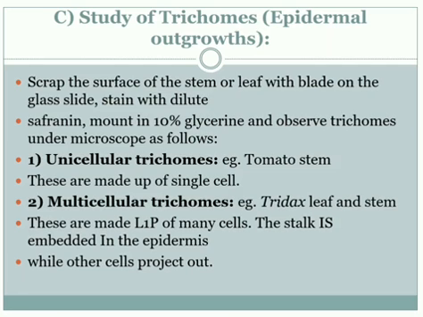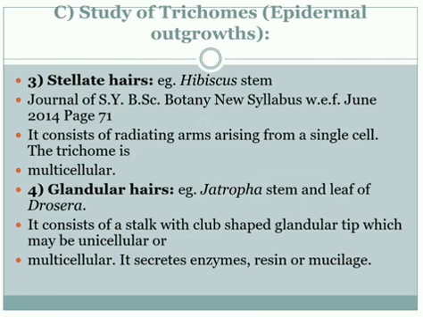There are unicellular trichomes and multicellular trichomes. Unicellular trichomes are found in tomato stem, and these are made up of a single cell only. Multicellular trichomes are made up of multiple cells, for example in Tridax leaf and stem. These are made up of a row of many cells, and the stalk is embedded in the epidermis while other cells project out. In this way, these are the two types: unicellular, made up of only one cell, and multicellular, made up of many cells.